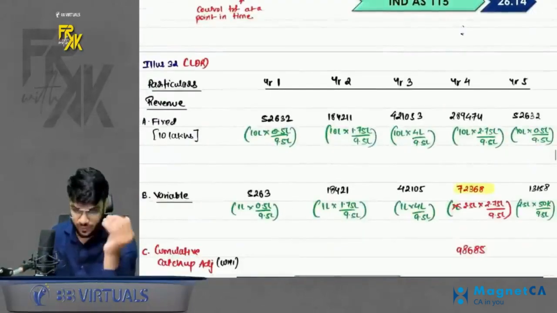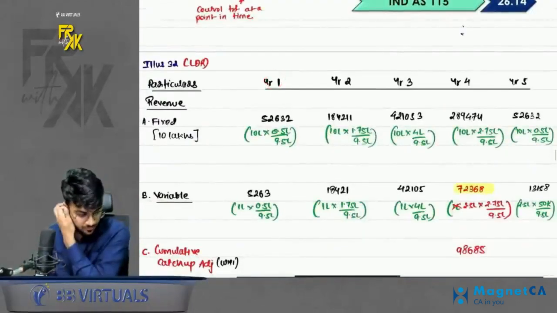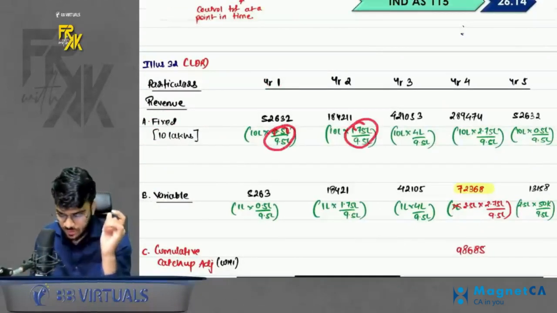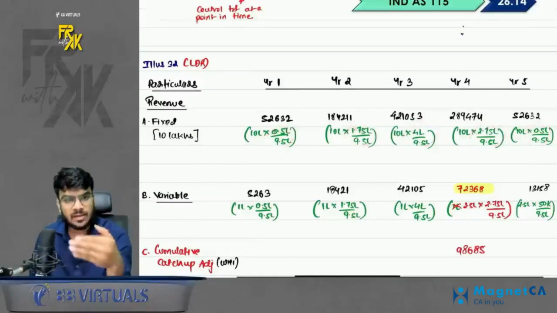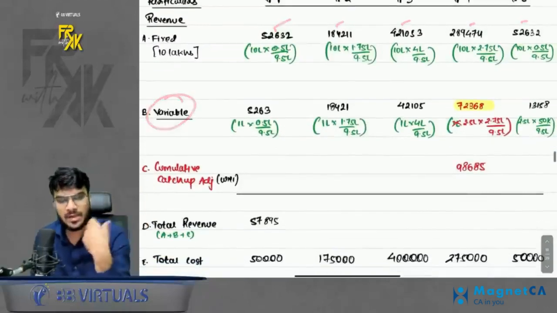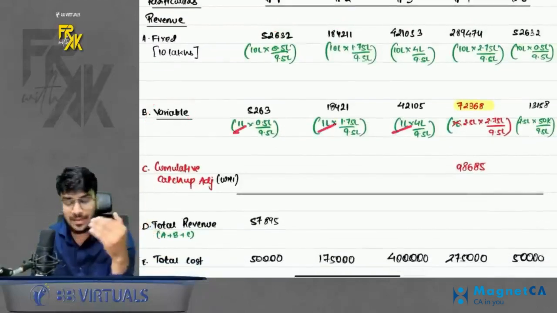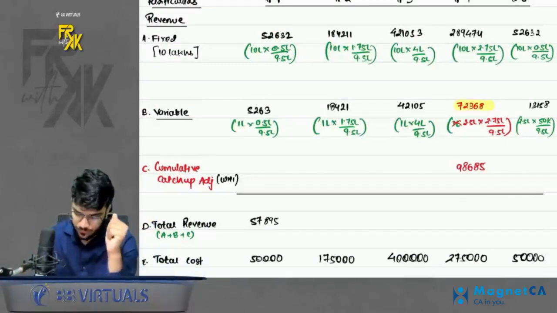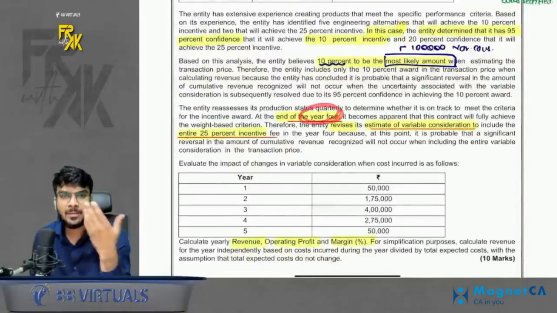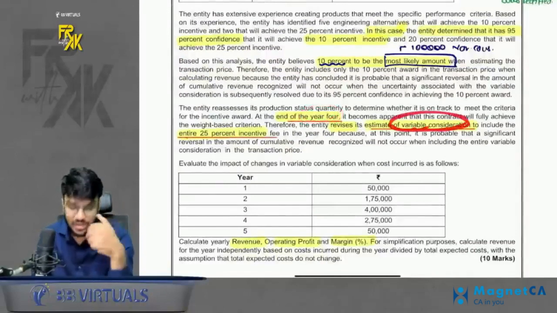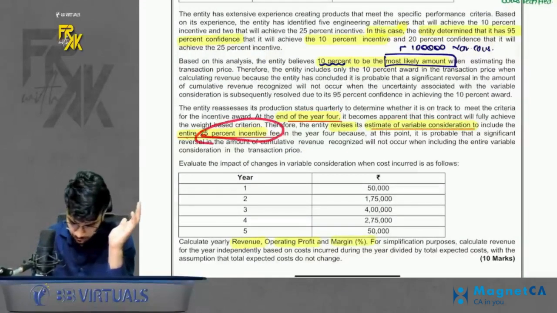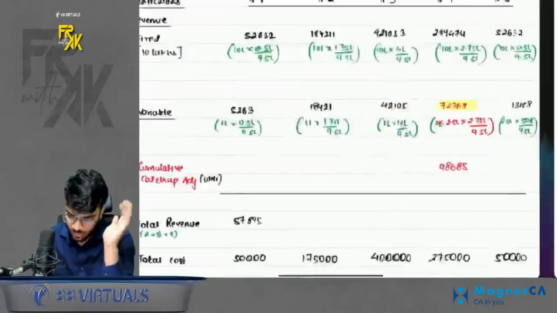Please have a look here. So first, in years 1, 2, 3, 4, 5, the fixed revenue is going to be the same. So book the revenue each year based on the ratio of cost incurred. The ratio of cost incurred is given in the question, so book that much revenue each year. For variable consideration, our estimate is 1 lakh, so we book the variable consideration as per 1 lakh only. For 3 years, it was 1 lakh only. But when you read the question further, it says that at the end of the 4th year, our estimate of variable consideration changed. Now we feel that we will be able to recover the 25% incentive. 25% incentive is more probable now. In this case, what to do?